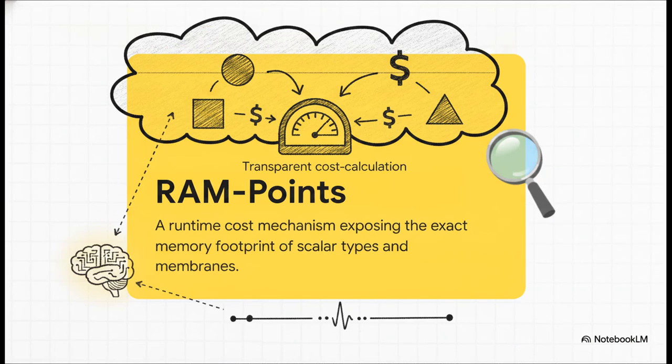Now, this is where things get really cool. RAM points act as this transparent runtime cost communication mechanism. What that means in practice is, in Merg-E, every single scalar type has to be able to communicate its exact cost right at runtime. Plus, every membrane, which acts as a security boundary or proxy in Merg-E, must also be able to dynamically report any additional processing cost it incurs for handling those types. It's basically a fully transparent built-in cost calculation tool.